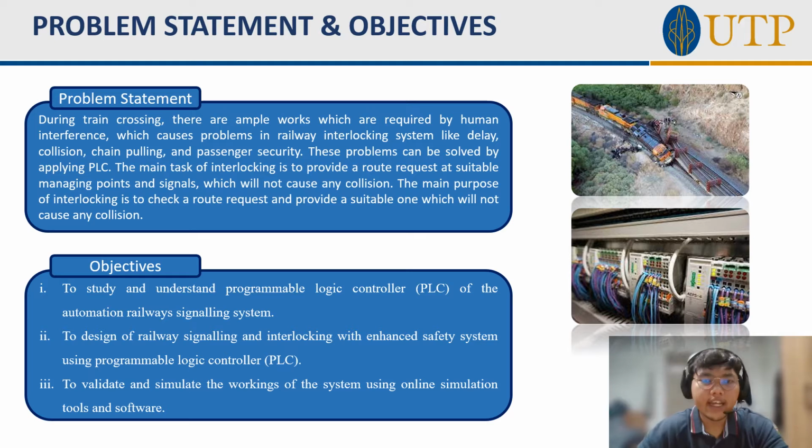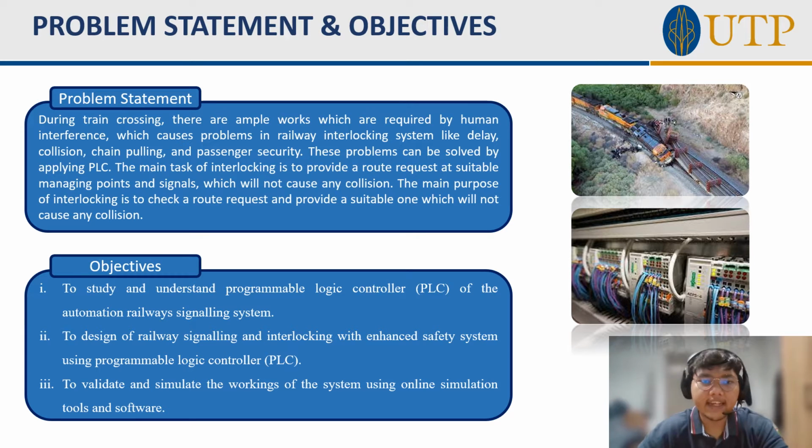During train crossing, there are ample works which are required by human interference, which cause problem in railway interlocking system like delay, collision, chain pulling, and passenger security. This problem can be solved by applying PLC. The main task of interlocking is to provide a road request acceptable managing point and signal, which will not cause any collision. The main purpose of interlocking is to check a road request and provide a suitable one which will not cause any collision. Next for objective, there are three.